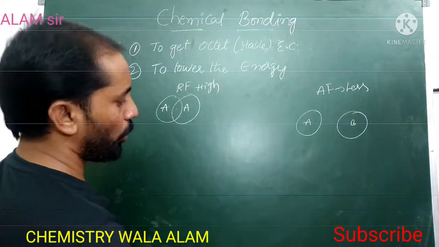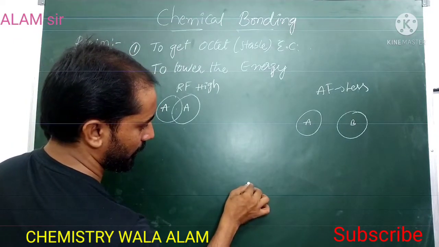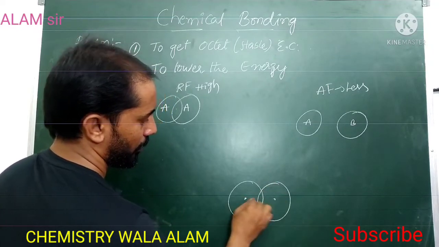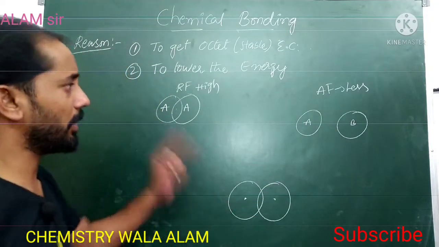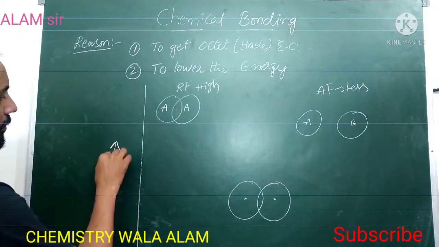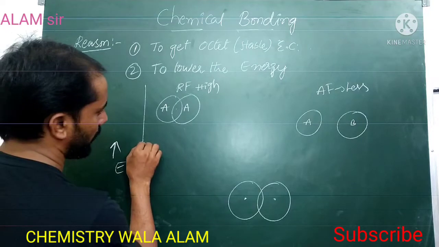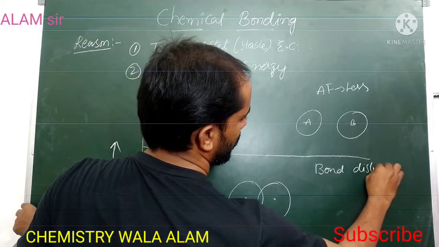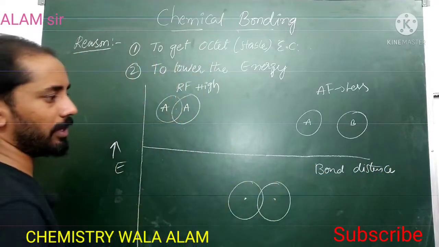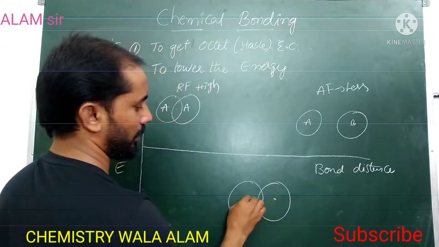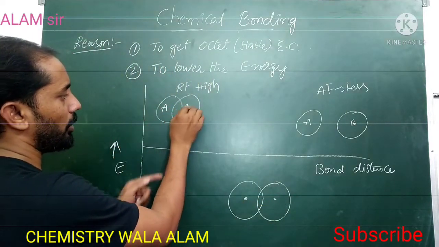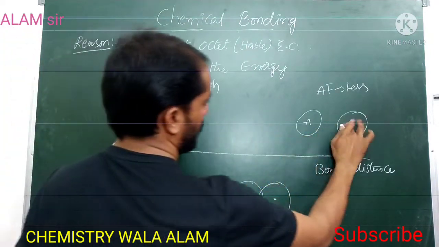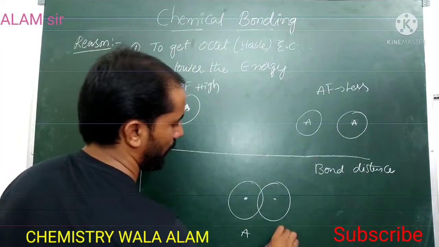If two atoms are at a certain distance, see here we can take that energy, and here we can consider the bond length or bond distance, or internuclear distance. So when two atoms are very close, here each one is an atom of a molecule.